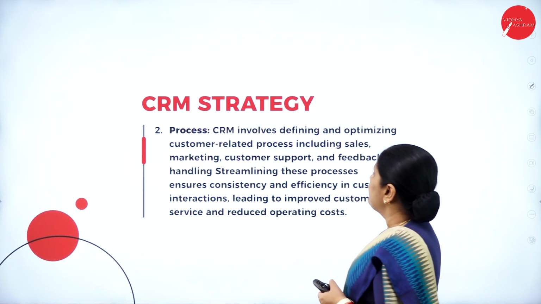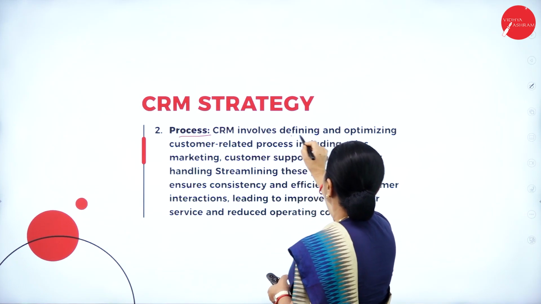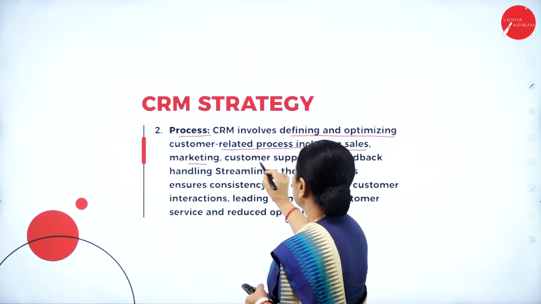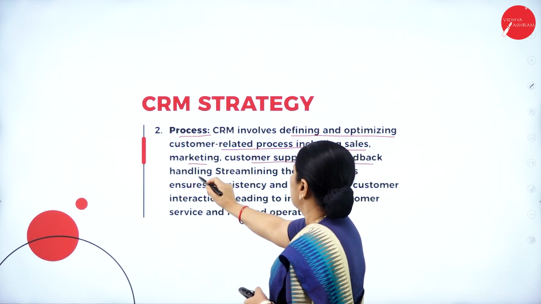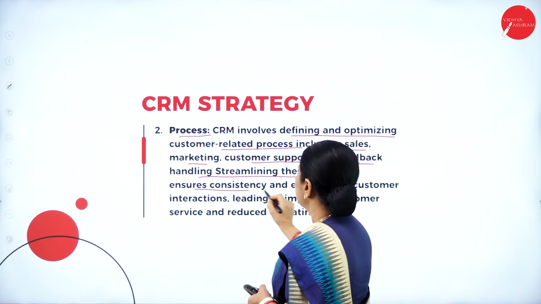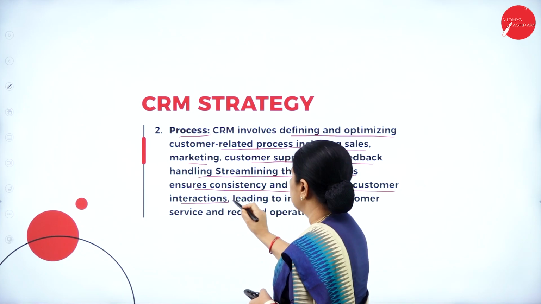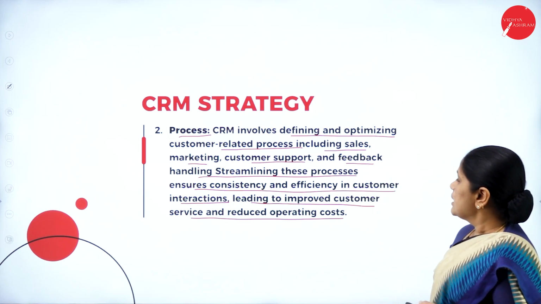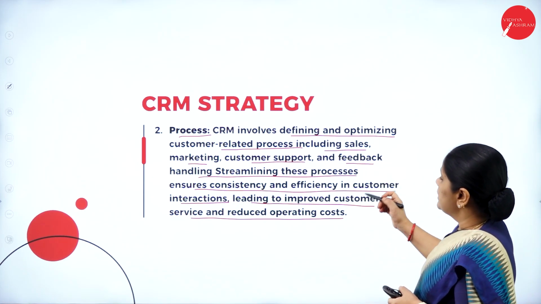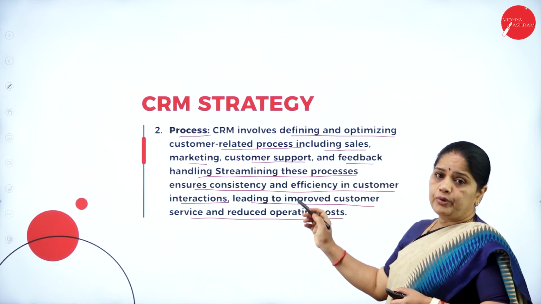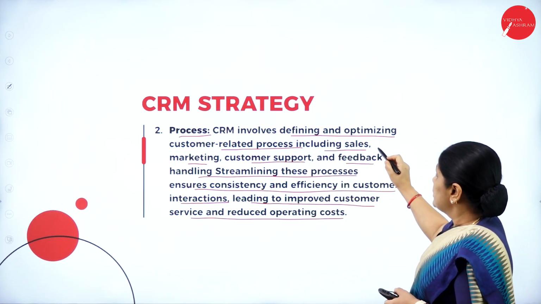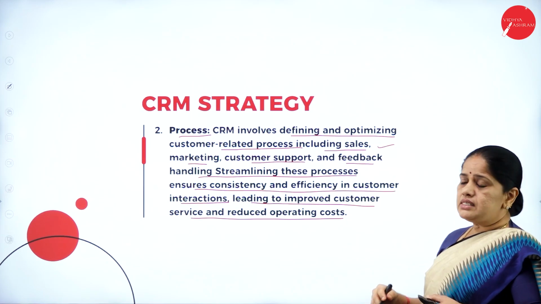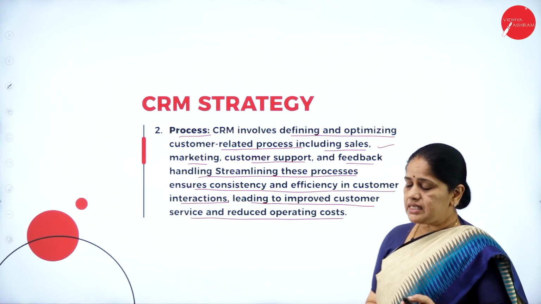The second one is the process. Now, what is this process? It involves defining and optimizing customer related processes, including sales, marketing, customer support, and feedback. So, streamlining these processes ensures consistency and efficiency in customer interactions, leading to improved customer service and reduced operating cost. So, here the process refers to optimizing customer related processes. What is this optimization? It includes sales, marketing, support, and feedback. So, you streamline these processes in such a way that there is greater customer satisfaction.